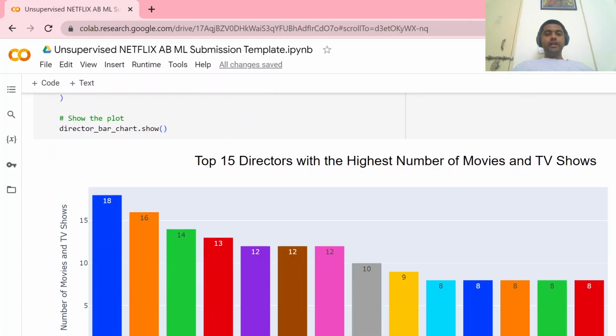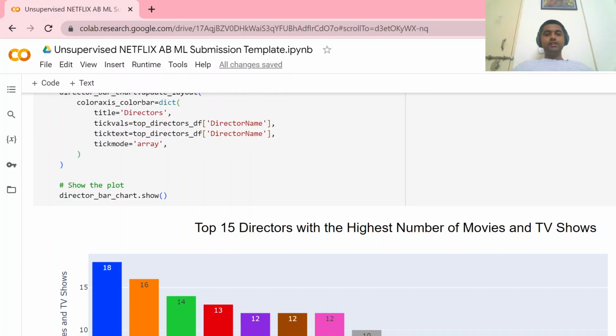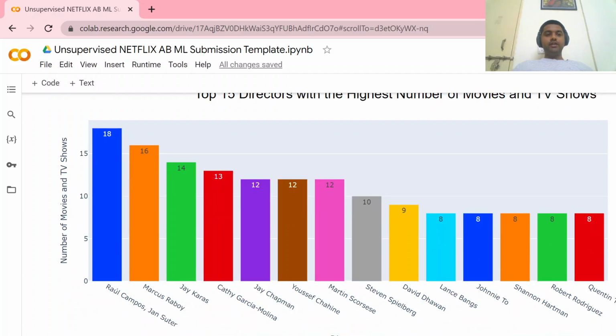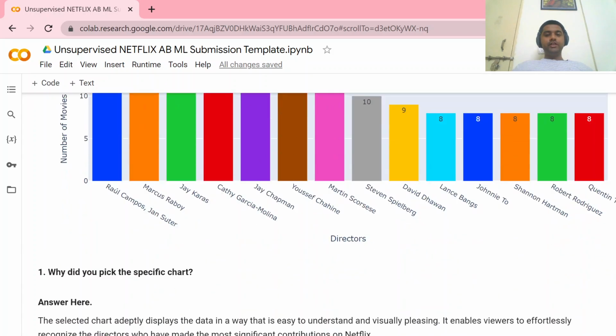Top 15 directors with the highest number of movies and TV shows. So these are the top 15 directors with the highest number of movies and TV shows. So Raul Campos and Chance Sutter have the highest, 18 movies and TV shows.